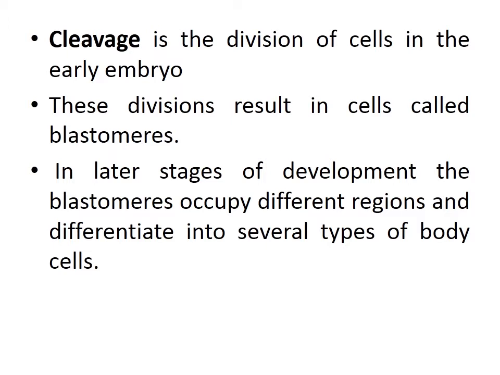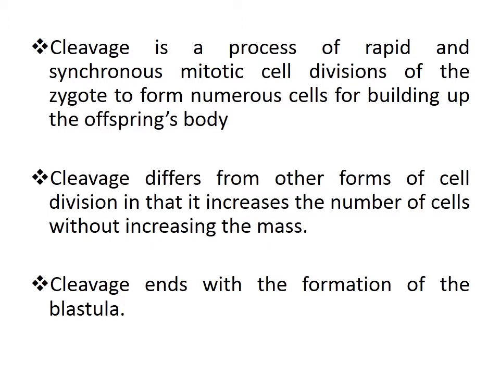So the unicellular organism, when it undergoes division, forms cells, and these cells, by multiplication, are called blastomeres. And these blastomeres occupy different regions and differentiate into several types of body cells that form a multicellular organism. Cleavage is a process of rapid and synchronous mitotic cell divisions of the zygote to form numerous cells for building up the offspring's body.